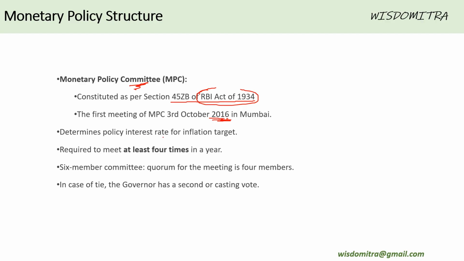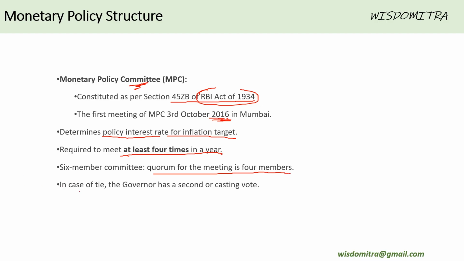It determines the policy interest rate for the inflation target. What is the policy interest rate? It's nothing but those 2 or 3 rates that I spoke about: reverse repo rate, bank rate, right? And RBI's Monetary Policy Committee is supposed to meet at least 4 times in a year. That means every quarter. It is a 6 member committee, and the quorum for the meeting is at least 4 members.